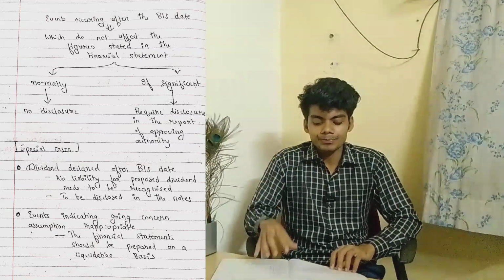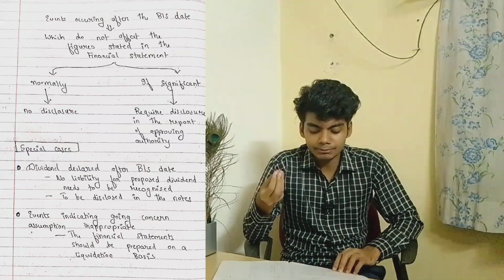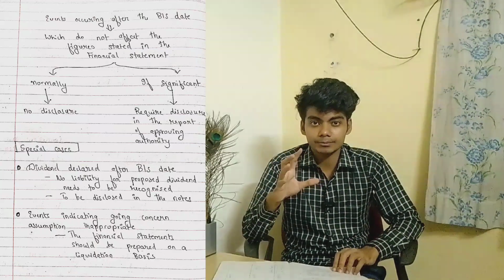Over. Now, events indicating going concern assumption inappropriate.